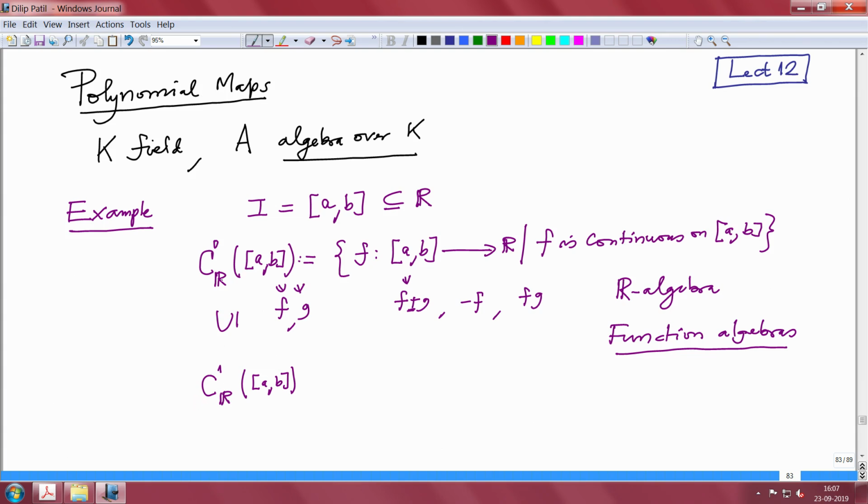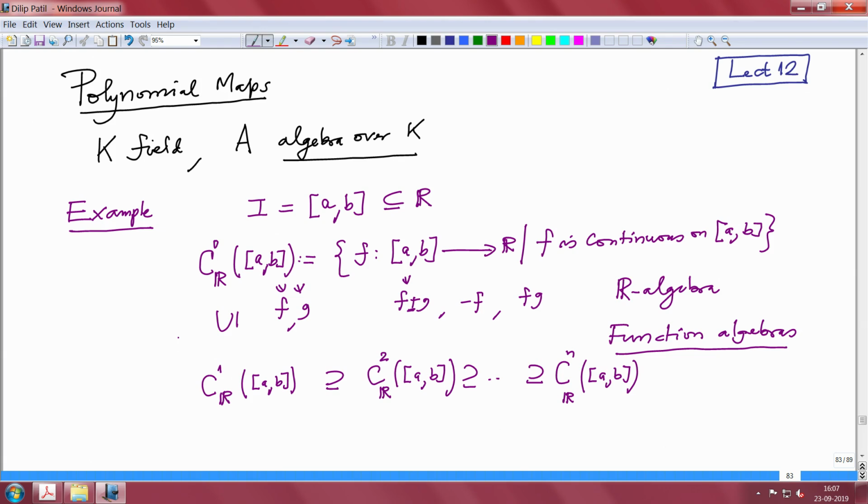R sub algebra of this, and we can keep doing it. So this is contained in the twice continuously differentiable functions on the closed interval, and so on, and n times. And then you ask, if this is proper, is there a continuous function which is not differentiable.